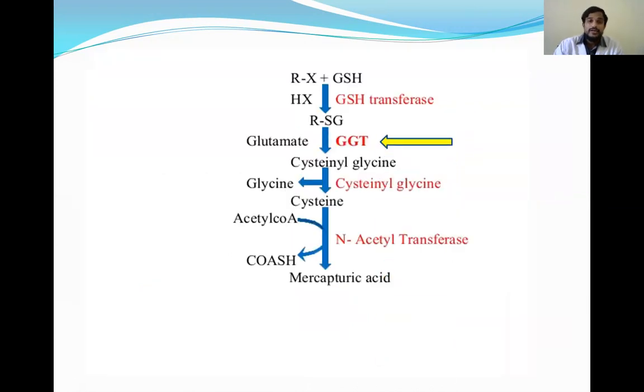And coming to the GGT, the gamma glutamyl transferase. This is helpful in the transfer of the glutamate from the glutathione, and we will get the cysteine glycine after transfer of the glutamate. So this is the function of the GGT.